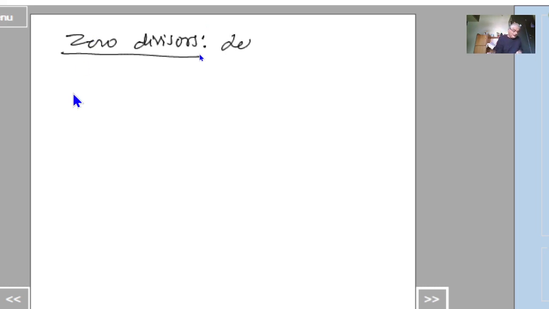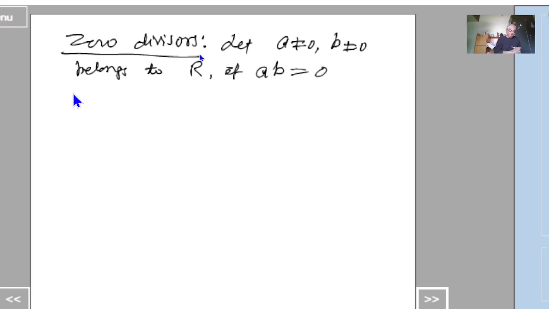So here let a not equal to 0, b not equal to 0 belong to a ring R. If ab = 0, then we say that a and b are zero divisors.